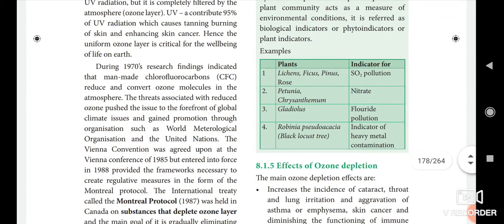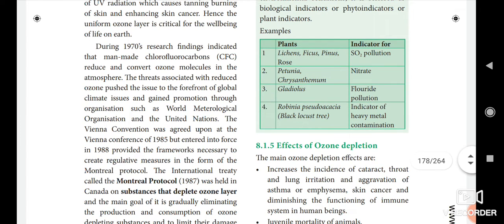Okay. Then during the 1970s, research findings indicated that man-made chlorofluorocarbon, that is CFC, reduces and converts ozone molecules in the atmosphere. The threat associated with reduced ozone pushed the issue to the forefront of global climate issues and gained promotion through organizations such as the World Meteorological Organization and the United Nations. The Vienna Convention was agreed upon at the Vienna Conference of 1985 but entered into force in 1988, and provided the framework necessary to create the regulative measures in the form of the Montreal Protocol.